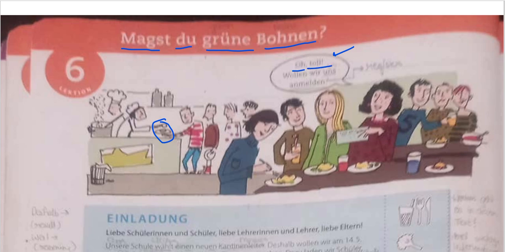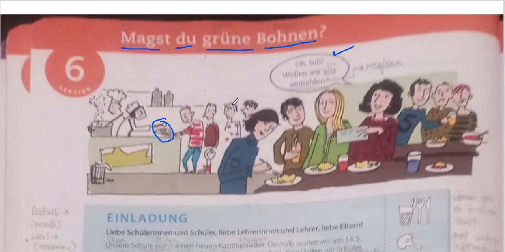Oh toll. That means oh, cool. Wollen wir uns anmelden? Wollen is a modal verb which means will, right? Wir is we, uns is ourselves, anmelden is to register. So, should we register ourselves? Cool. This is the person saying. Also, one thing, guys, everything that's written here in pencil or anywhere throughout the book might not be accurate.